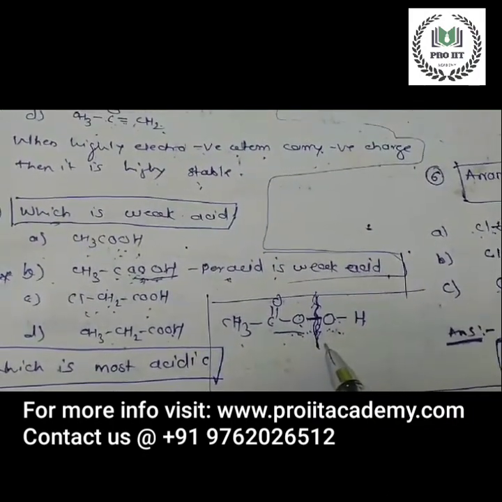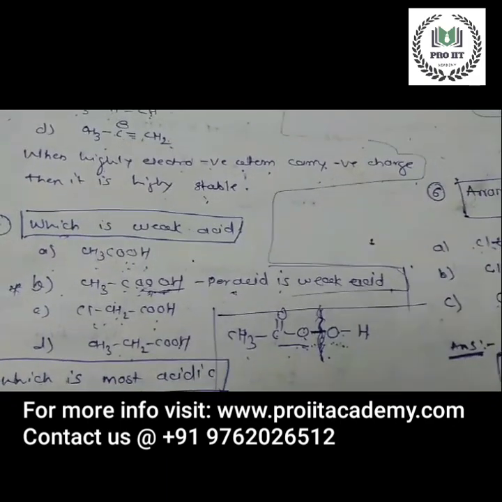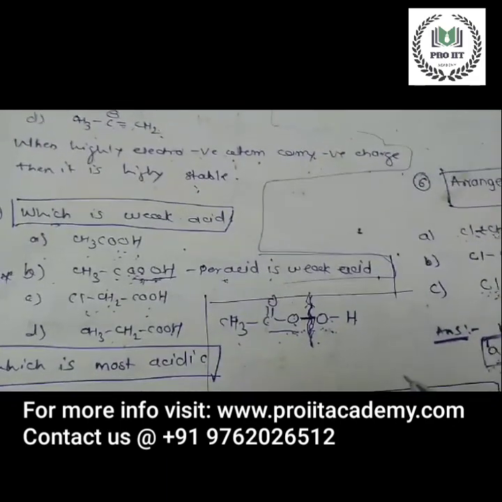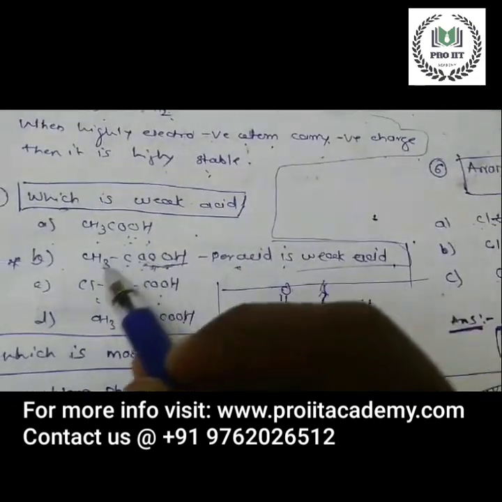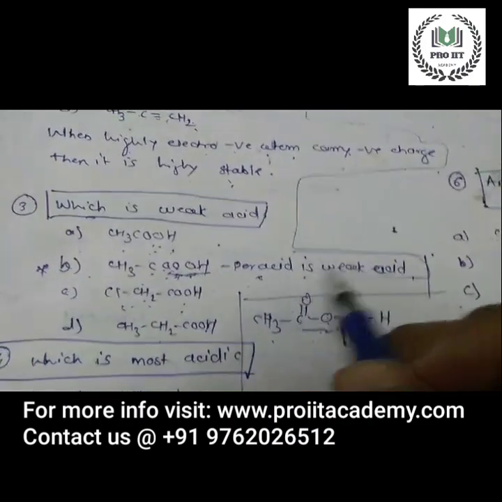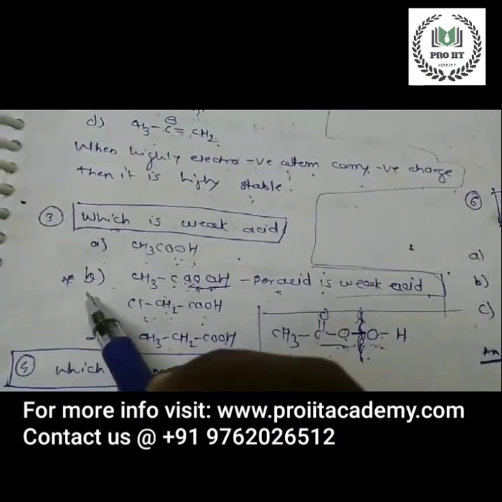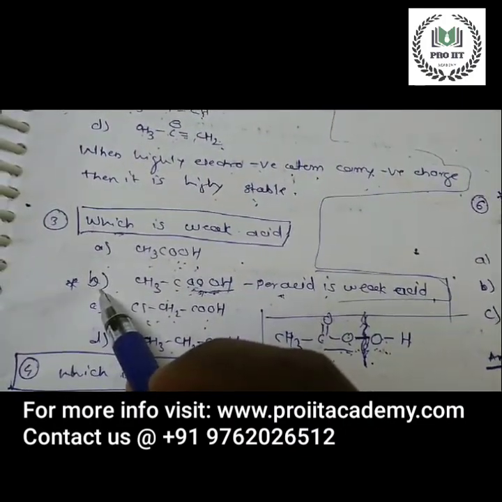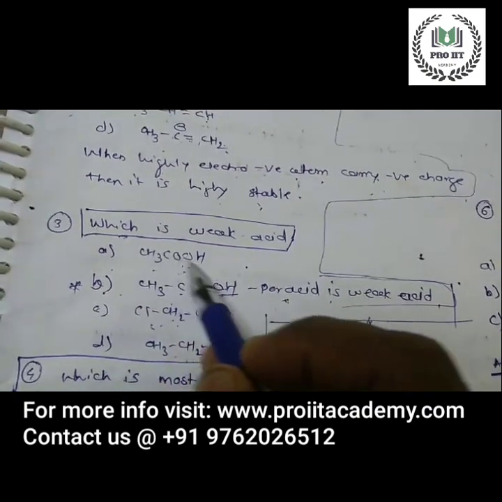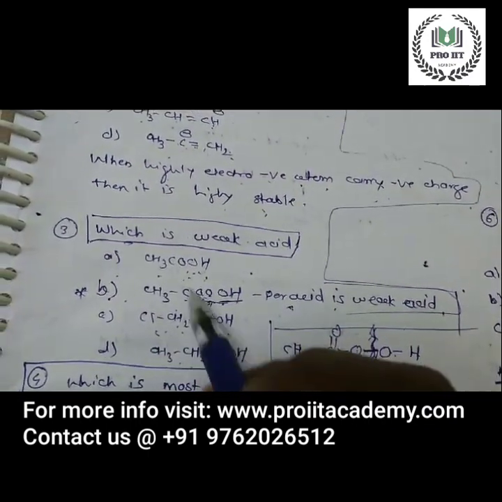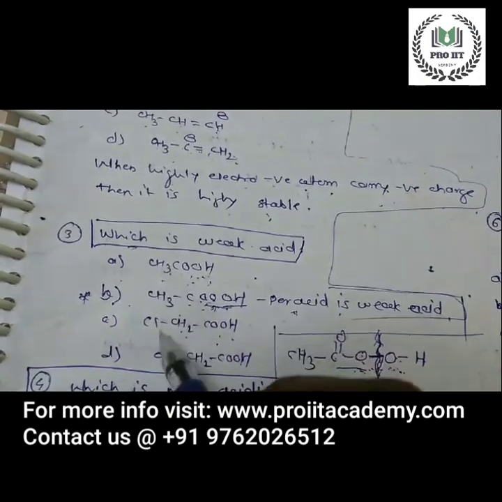Since it is possible to break this oxygen bond due to the electronegativity of both the oxygens, this peracid is the weak acid among all these. So option B is the correct option. Okay. All other acids are just derivatives of acetic acid.